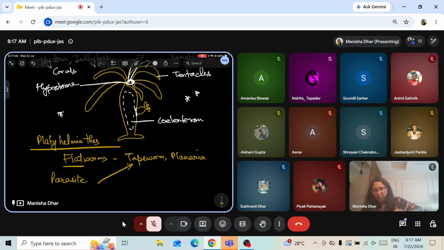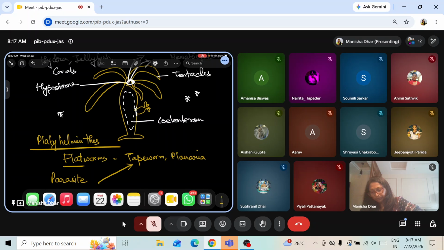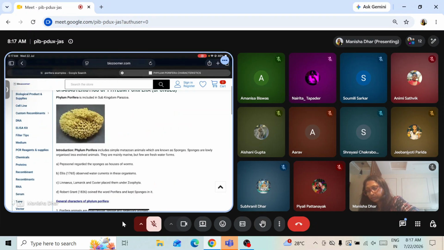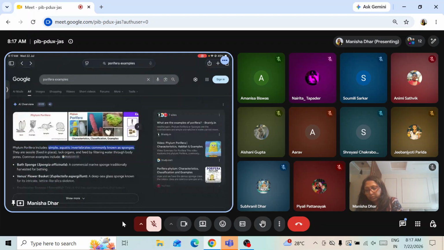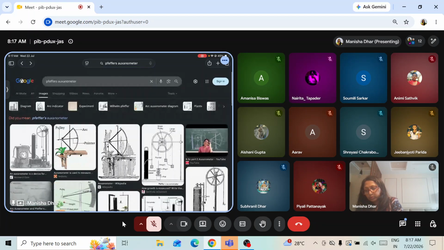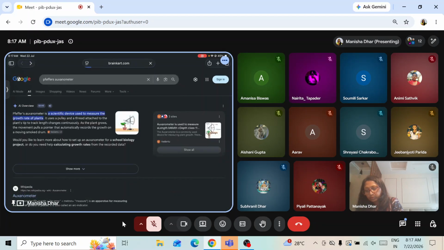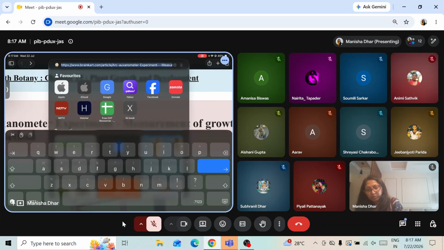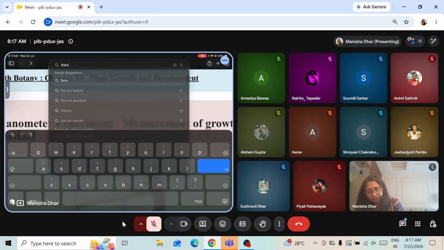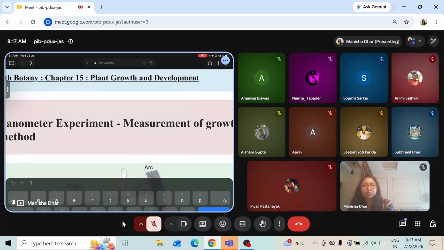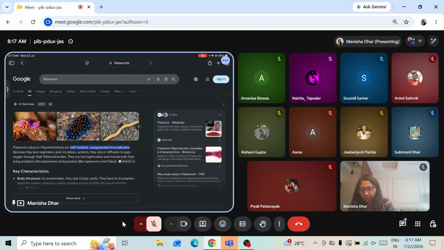I'll try to show you flatworm. If you can see, they are really organisms in the sea.